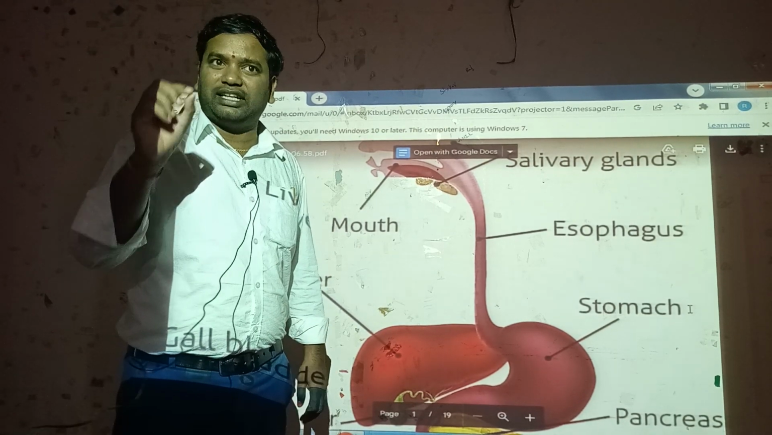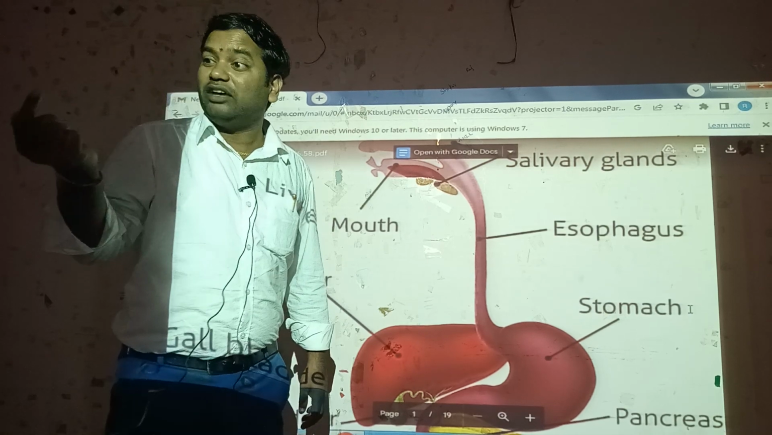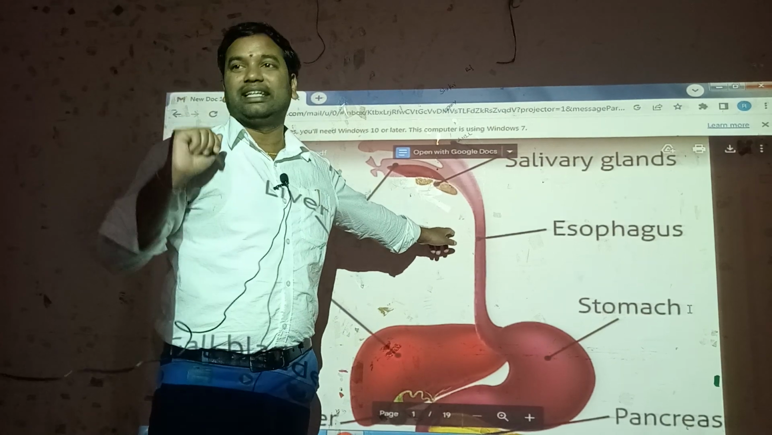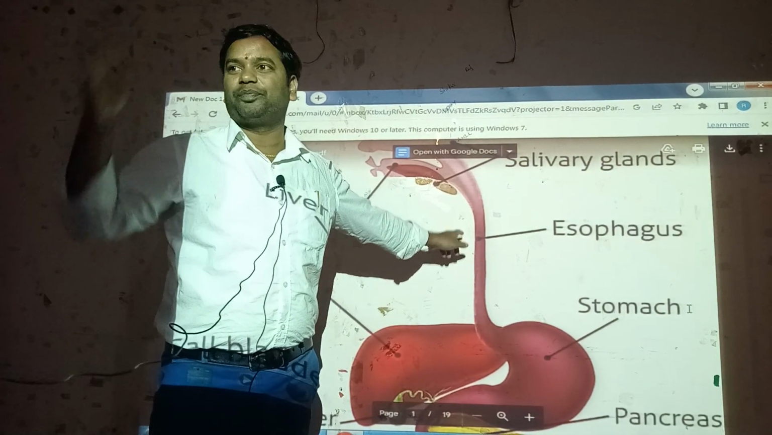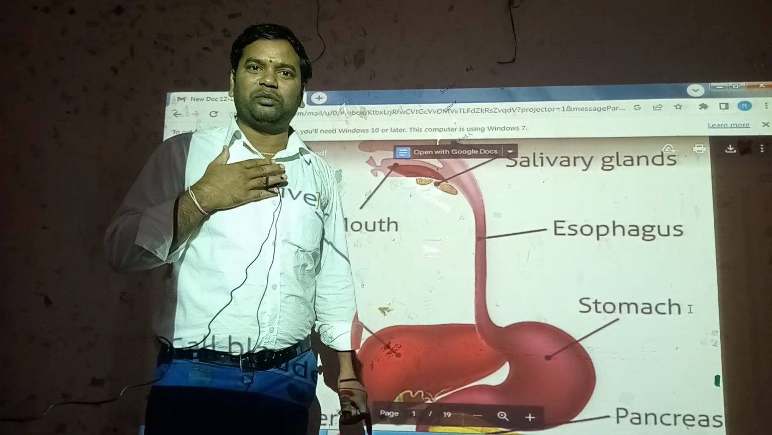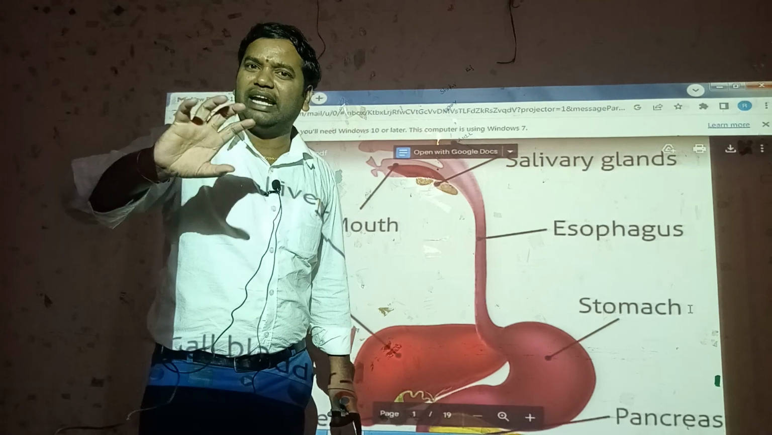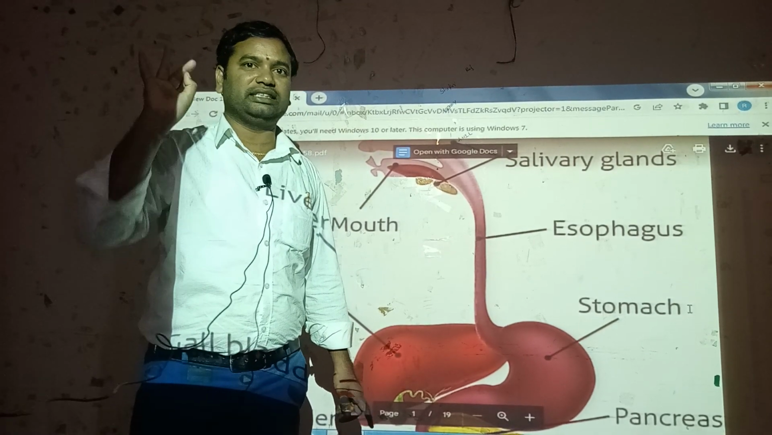Intracellular digestion means, for example, in protozoa, a group of animals whose body is only one cell, the food material enters inside the cell. That is called intracellular digestion. Examples: amoeba, paramecium, euglena, plasmodium. And in our human body system, extracellular digestion. Extracellular digestion means food material is digested outside of the cell. Intracellular and extracellular digestion are very important.